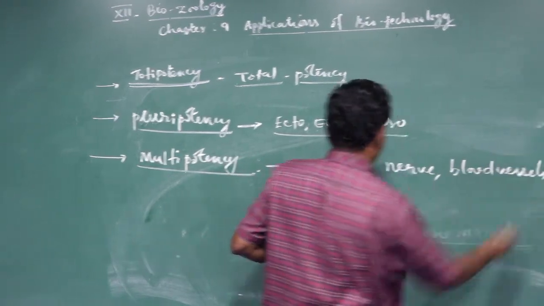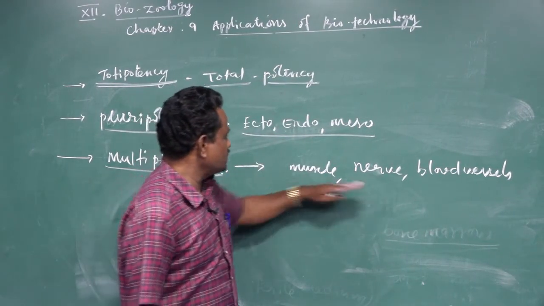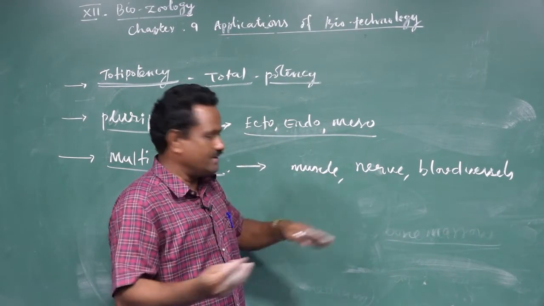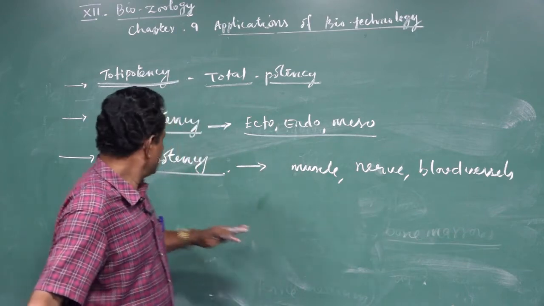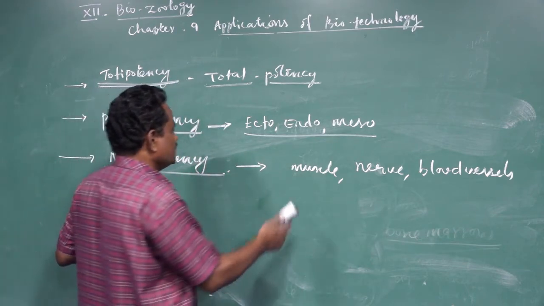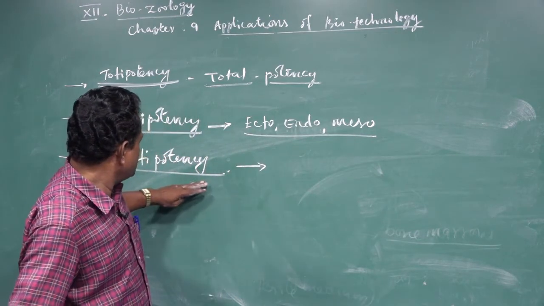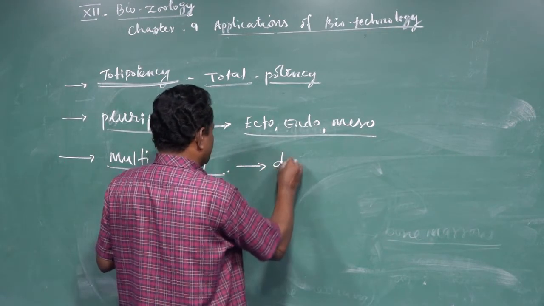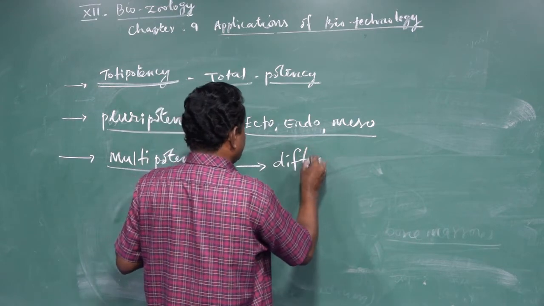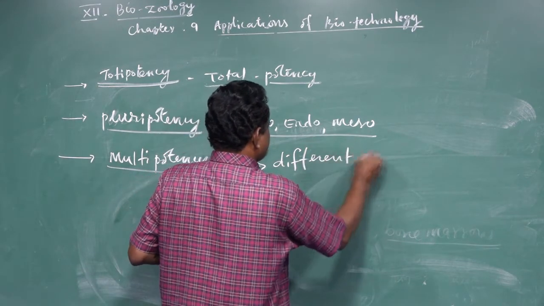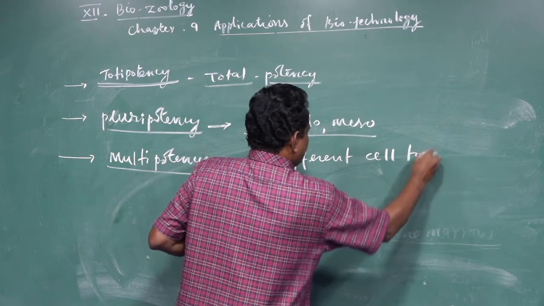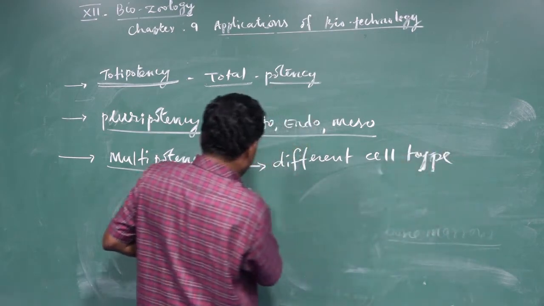These are different types, and nerve cells and muscles are actually unrelated ones. But in the case of multipotency, some stem cells have the capacity to produce different cell types, but they are related to one another.